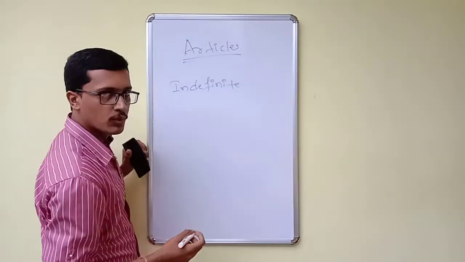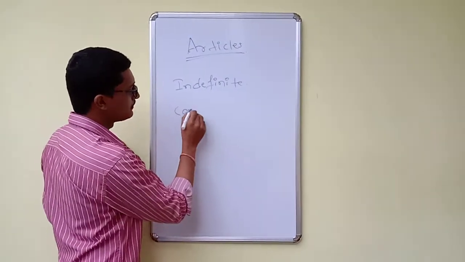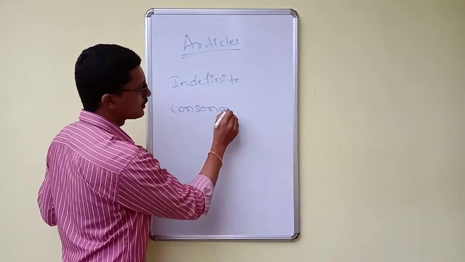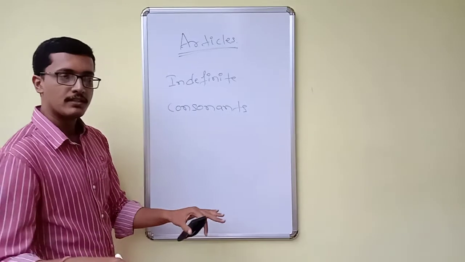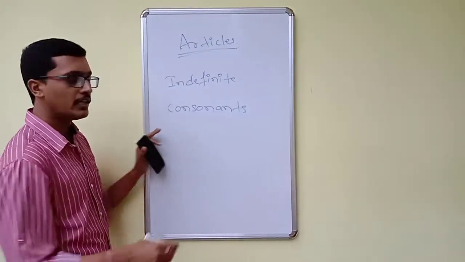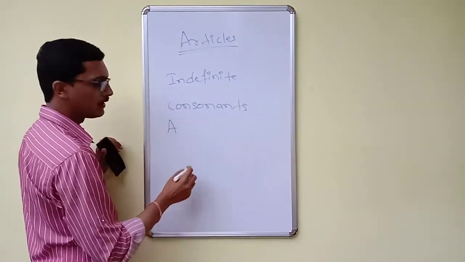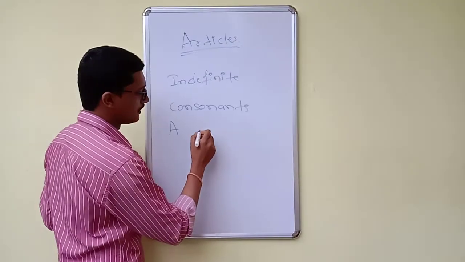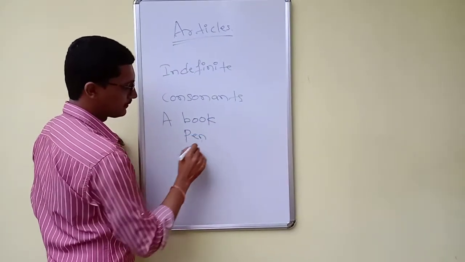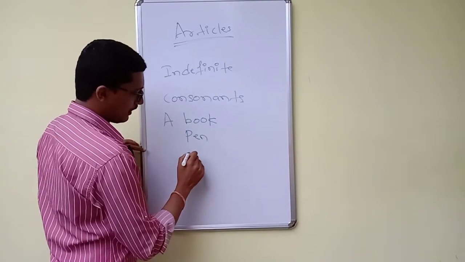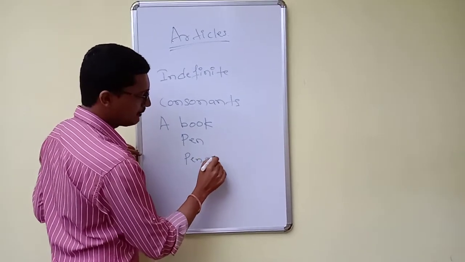Apart from the vowels, whatever remains, those are consonants. So except vowels, whatever remains in the set is a consonant. So we have to use the indefinite article "a" in front of the consonants. A book, a pen, a pencil. It can be anything.